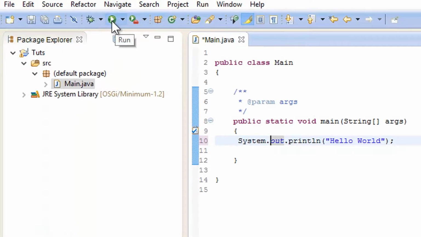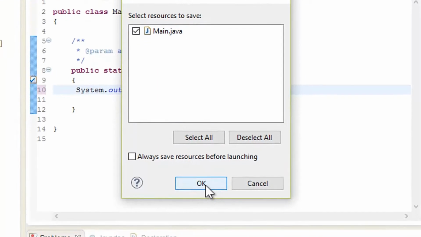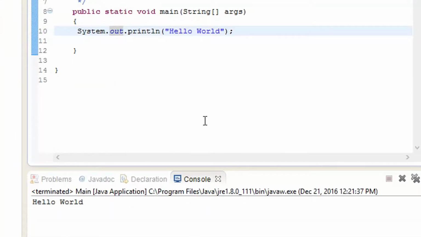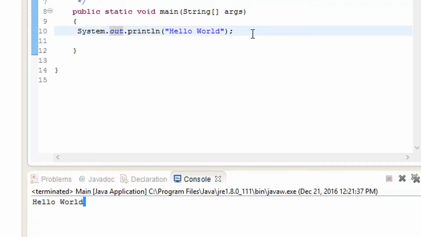So here we have a run button. I'm going to hit run, and here it is going to ask that this is the Main.java. I'm going to hit OK, and it's just going to save. So this is the moment that you know that your JDK and Java file is all set up, and it is going to give a hello world. So now you know that your file is being generated properly.